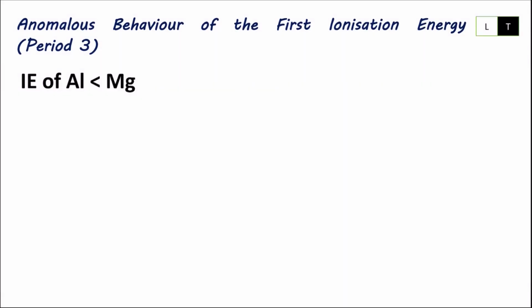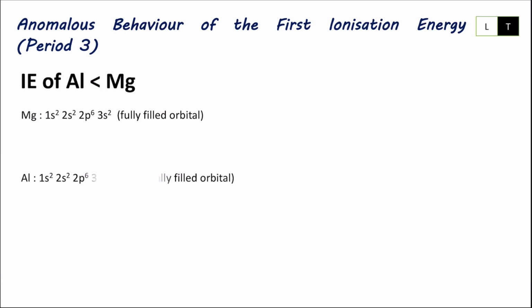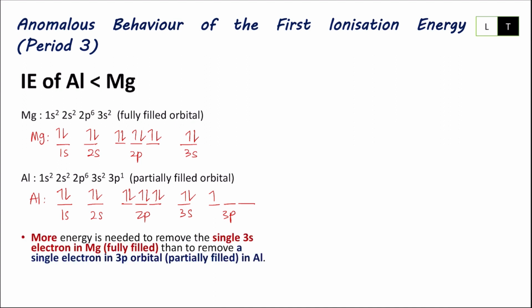Same goes for IE across period 3. For example, I compare between aluminium and magnesium. So let's draw the orbital diagram. So as you can see here, more energy is needed to remove single 3s electron in magnesium. Ini kerana 3s orbital dalam magnesium adalah fully filled orbital.